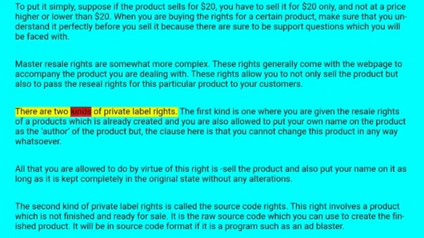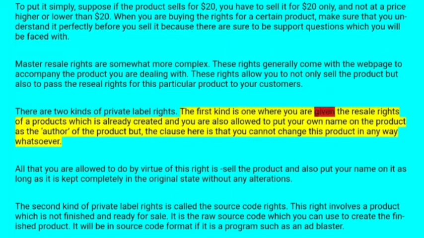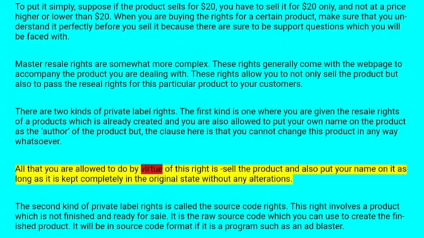There are two kinds of private label rights. The first kind is one where you are given the resale right of a product which is already created and you are also allowed to put your own name on the product as the author of the product, but the catch here is that you cannot change the product in any way whatsoever. All that you are allowed to do by virtue of this right is to sell the product and also put your name on it, as long as it is kept completely in the original state without any alteration.